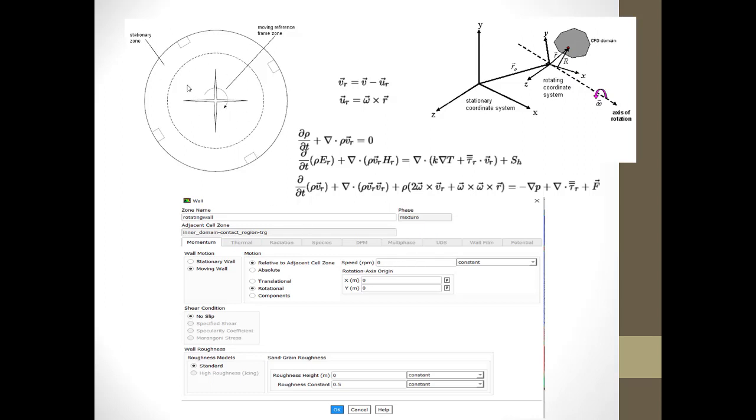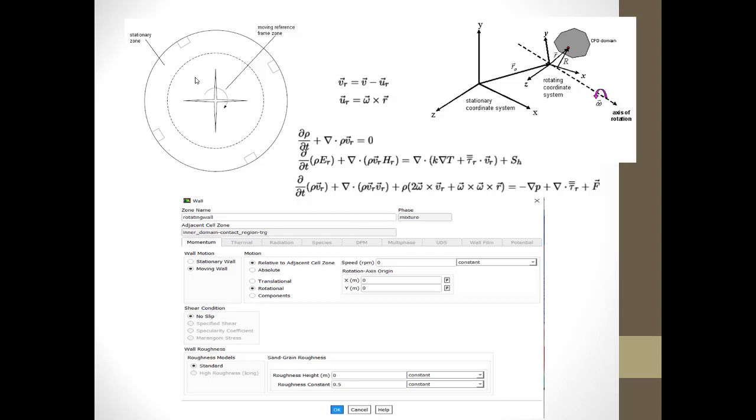It means that everything with respect to the center of the axis of rotation is rotating with the same angular velocity. So even though we are not giving this moving wall any RPM, it rotates with respect to the moving reference frame zone, MRF.